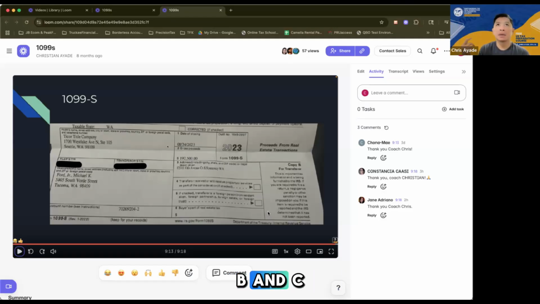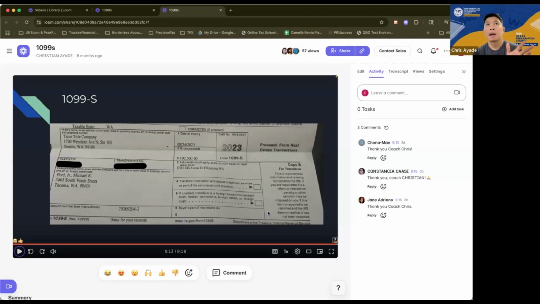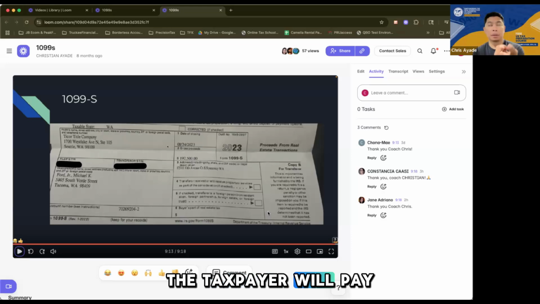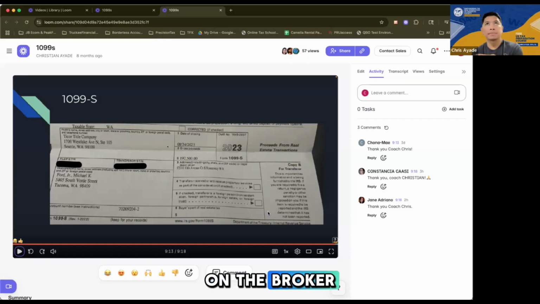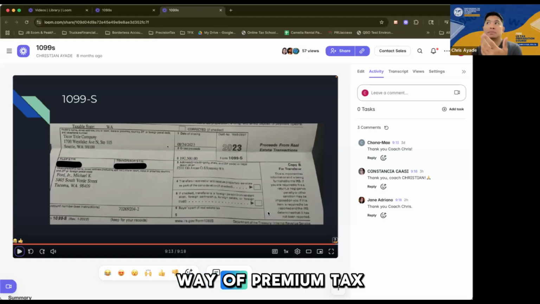The 1095-B and C, we don't really input into the software, but the 1095-A we need, because there's a specific provision in the tax software that asks you to enter information from a 1095-A. With a 1095-A, the taxpayer pays a premium on the health care to the broker, and then the government subsidizes it by way of a premium tax credit.